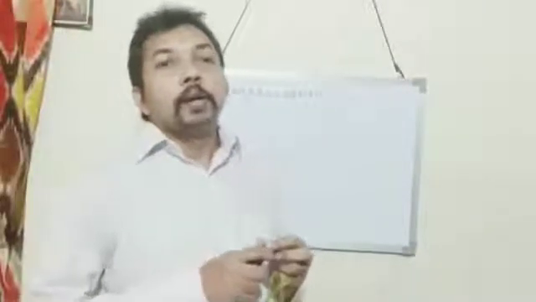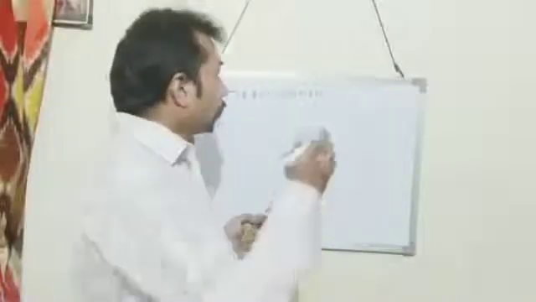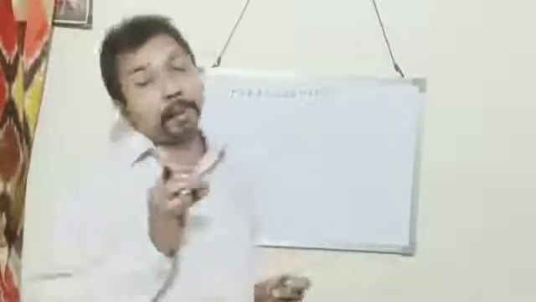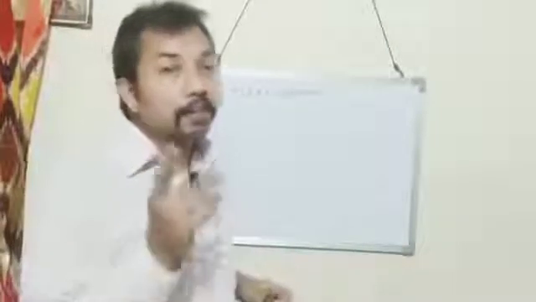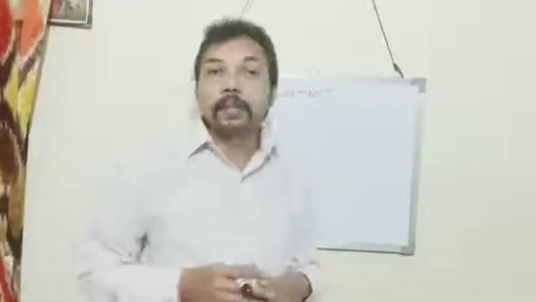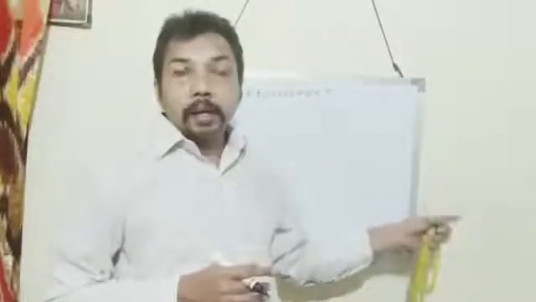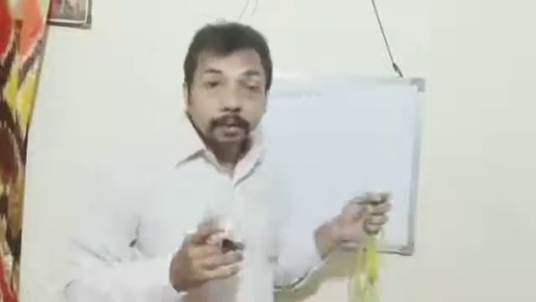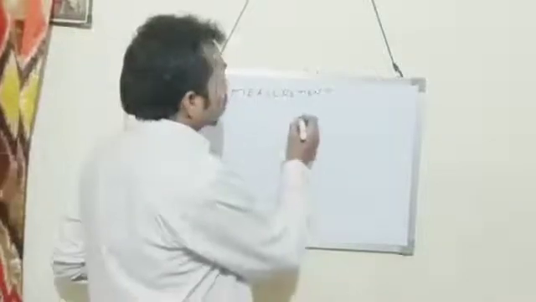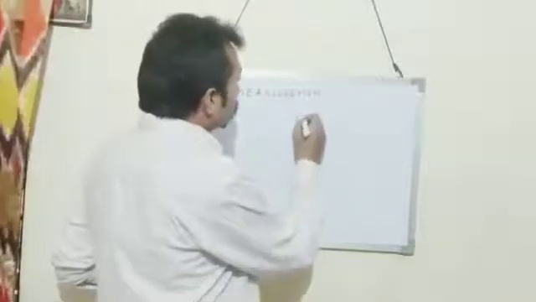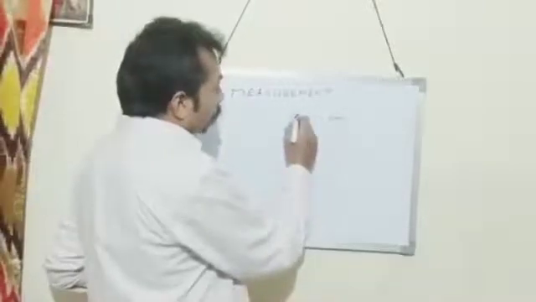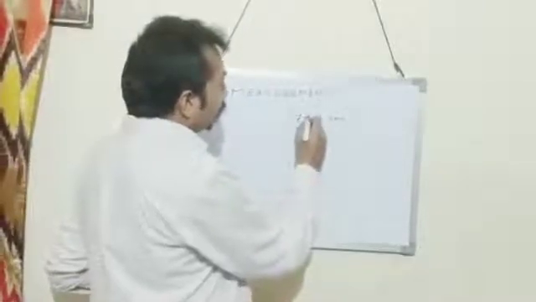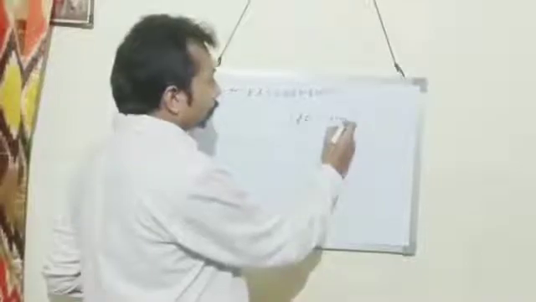While doing the measurement, first we write a number which is called a magnitude, then we write the unit. In the case of measuring the height of that boy, his height comes as 170 centimeter. So first of all we have to write the numerical value, then we have to write a proper unit.